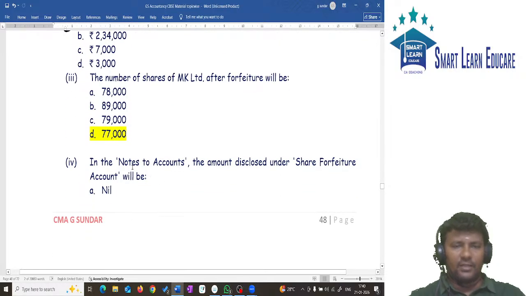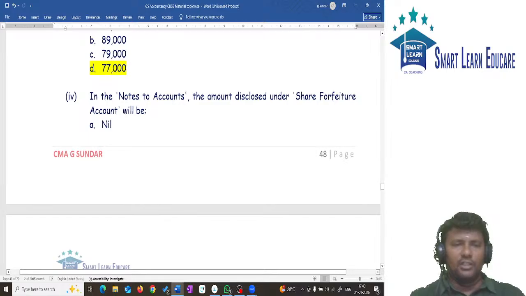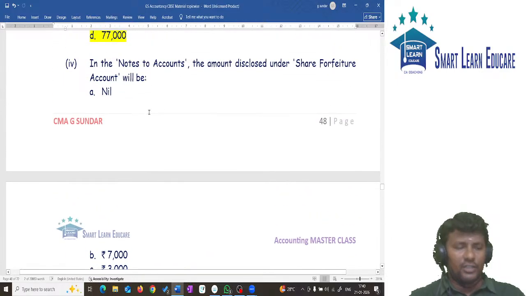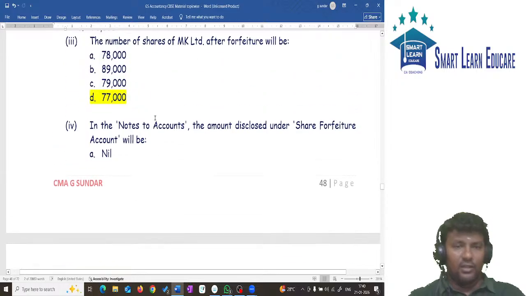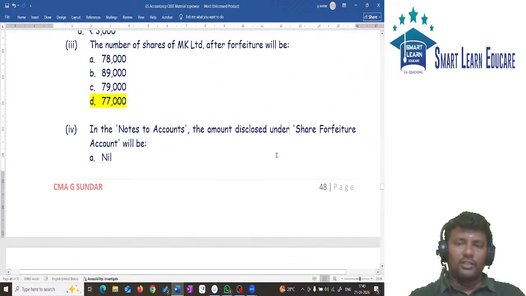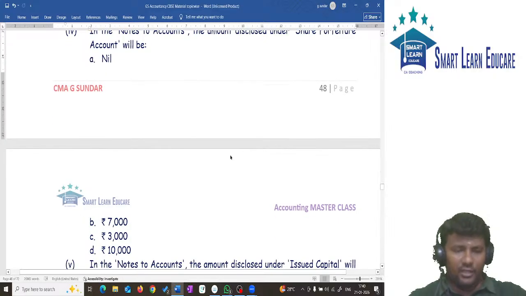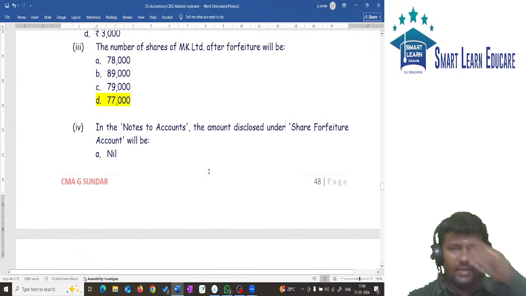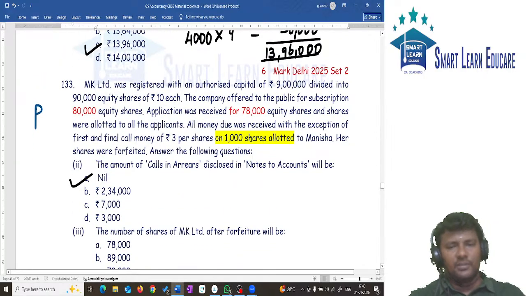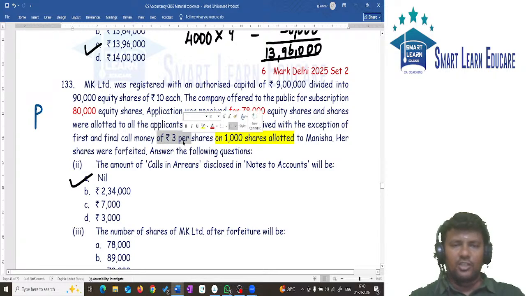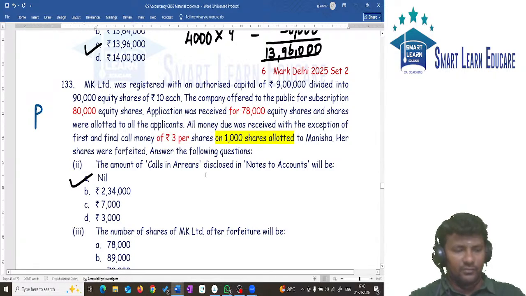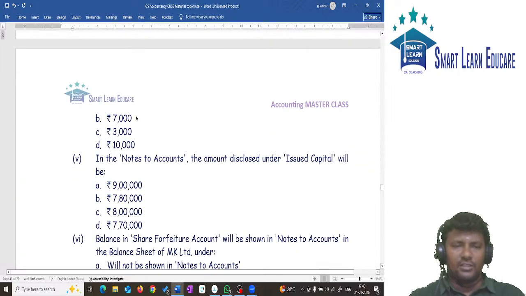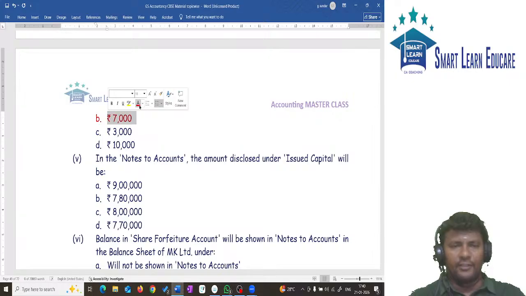Next, the third part. In notes to accounts, share forfeiture account will be how much? In notes to accounts, the amount to be disclosed under share forfeiture account will be how much? When forfeiting, what is the balance they are asking? In a share, how much is paid and how much is not paid? On 1000 shares, how much is paid and not paid? That information is given. On 1000 shares, 3 rupees is not received. How much is received? 7 rupees received. 1000 into 7 will give you 7,000.